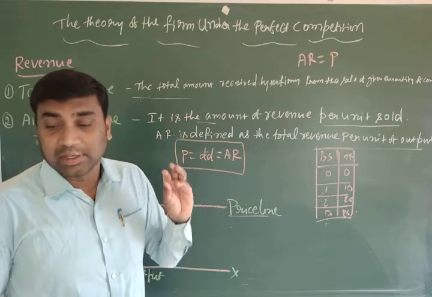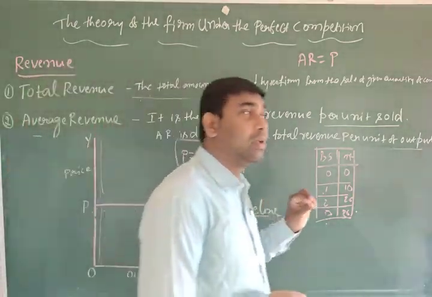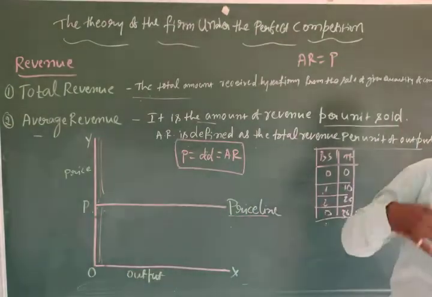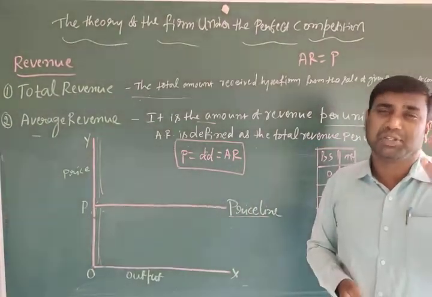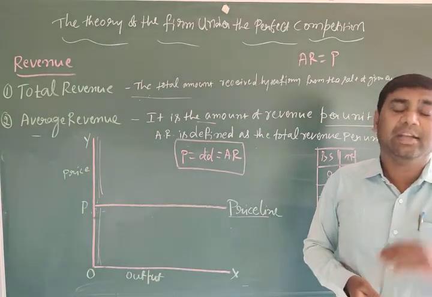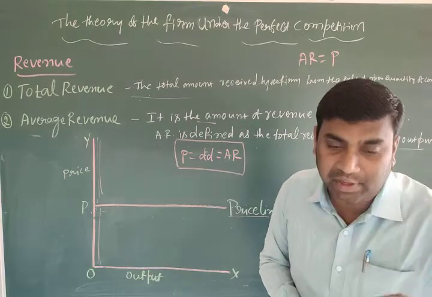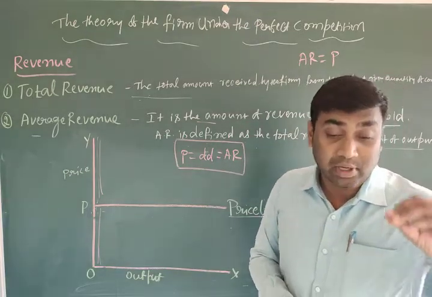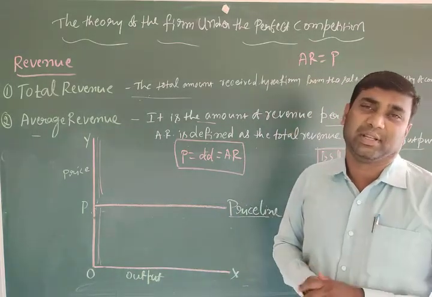So this means your firm can sell any amount of goods and services, but without changing the price. In the perfect competitive market, a firm can sell as many units of goods as it wants at the same price.